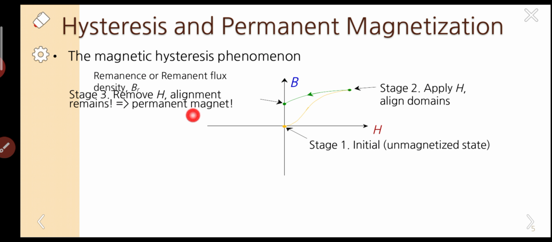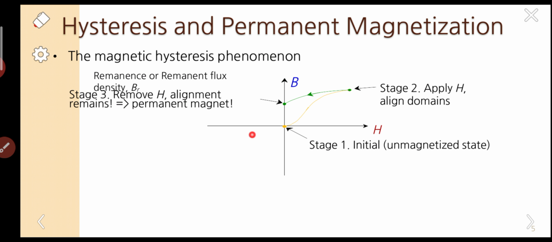Now our aim is to remove this magnetization also. In order to remove the residual magnetism, we now apply a field in the opposite direction.